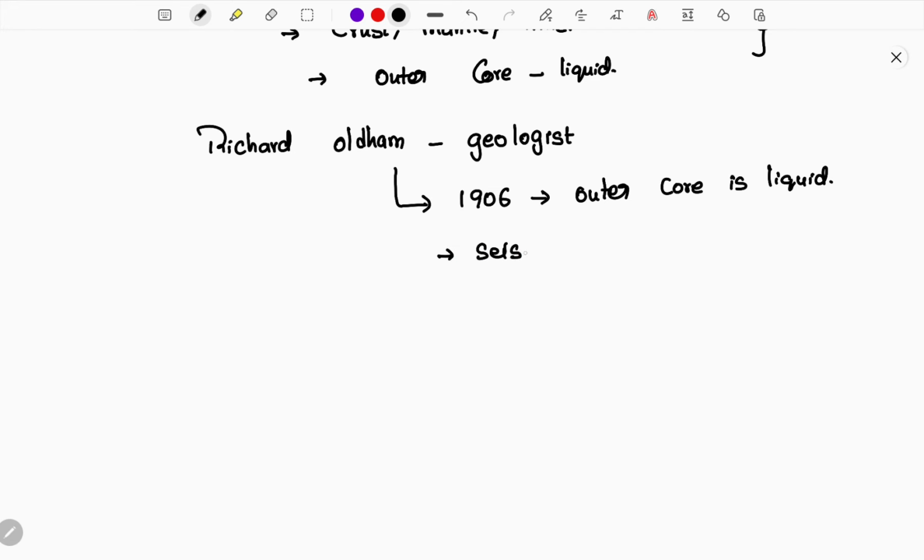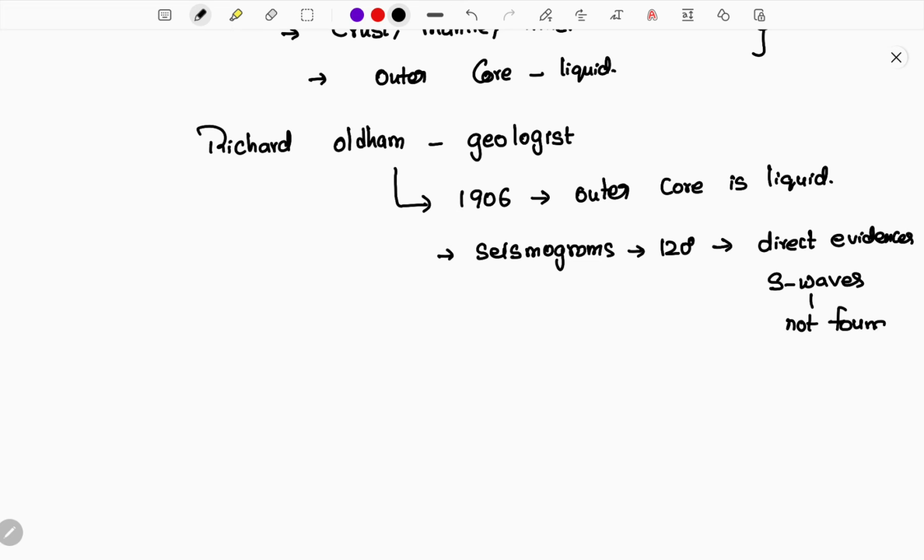So seismograms are used to detect the so-called seismic waves. Through the seismograms, it was clearly known that after 120 degrees, there is no direct evidence of the S waves.